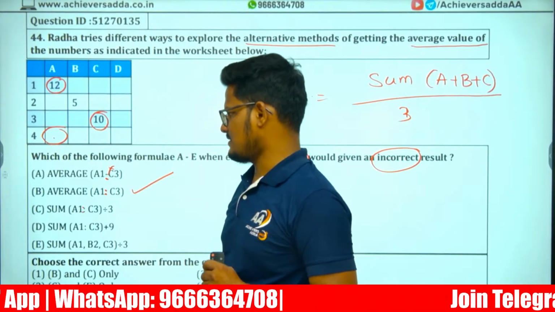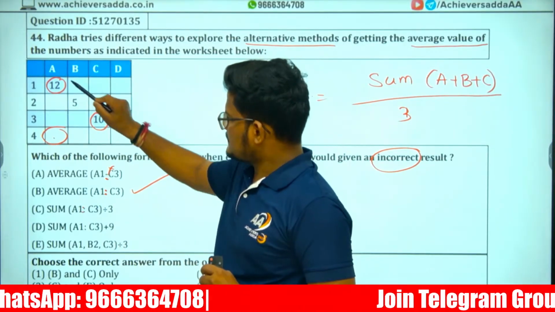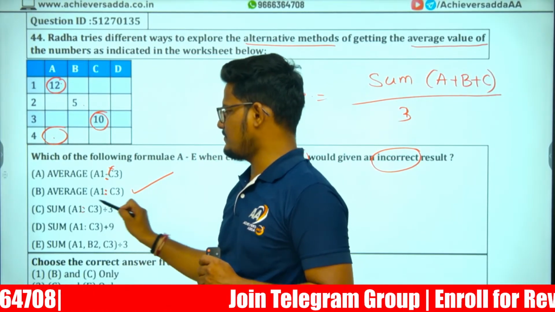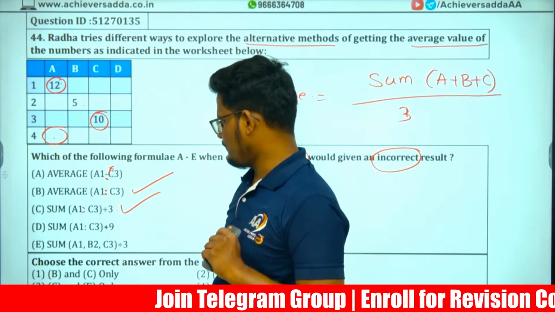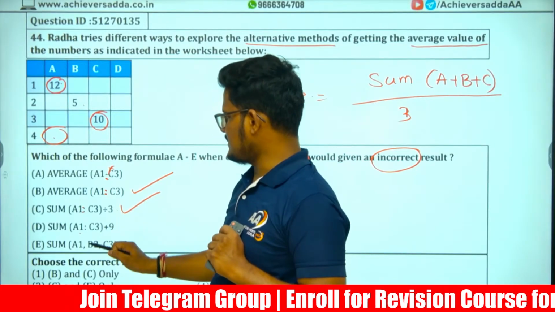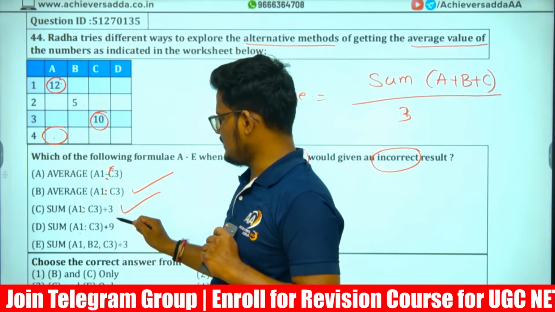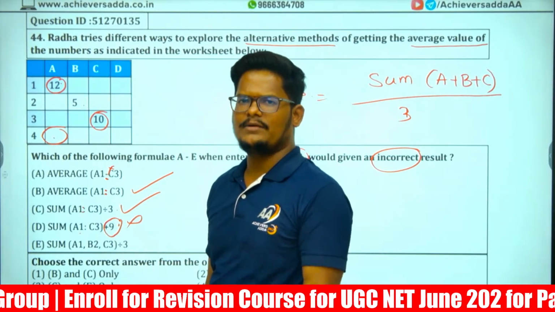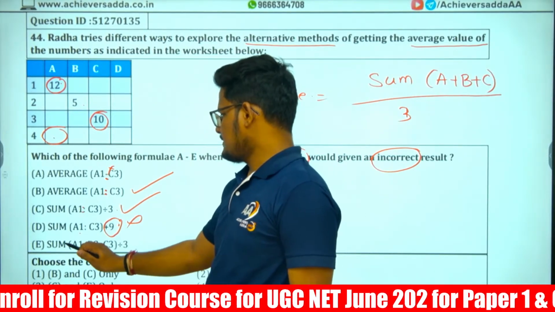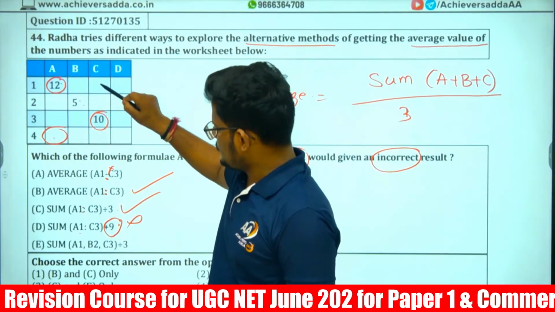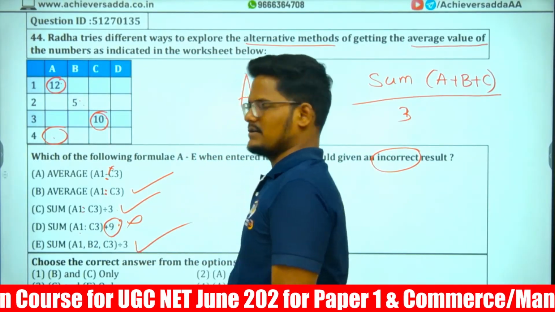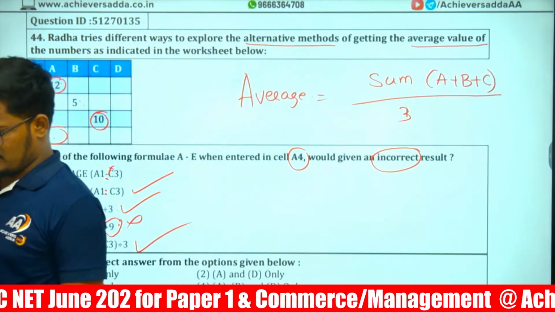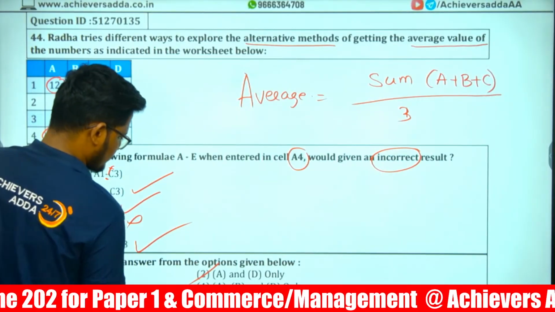We'll get the average, correct. Sum of A1, B2, C3 divided by 3, which will get average, same way. A1 to C3, sum of A1 to C3. Again divide, plus 9 you are doing wrong. No need to do plus 9. Why plus 9? Unnecessarily wrong. Sum A1, B2, C3 divided by 3. This is also correct. So ultimately we want average: sum divided by number. A and D are wrong.